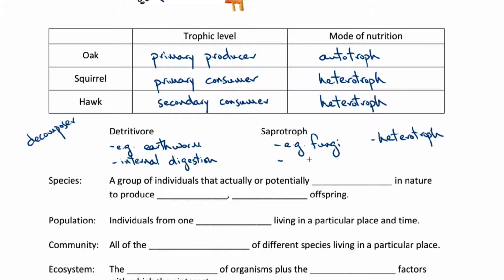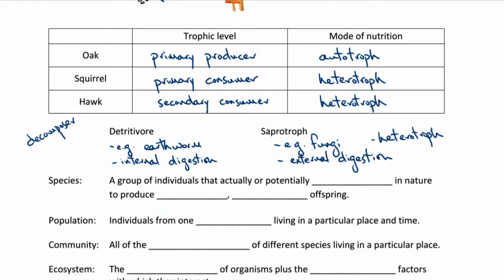So fungi can secrete enzymes into the environment around them, break down, digest their food outside of their bodies, and then take in the already broken down nutrients. So saprotrophs have external digestion. That's the key difference between these two different kinds of decomposers. Detritivores have internal digestion, while saprotrophs have external digestion.